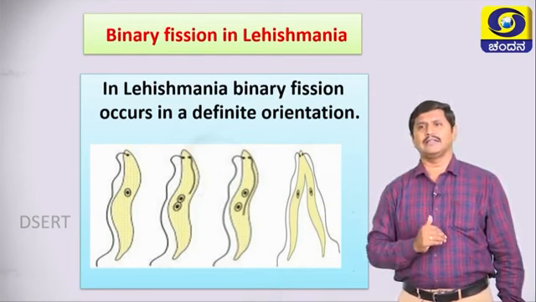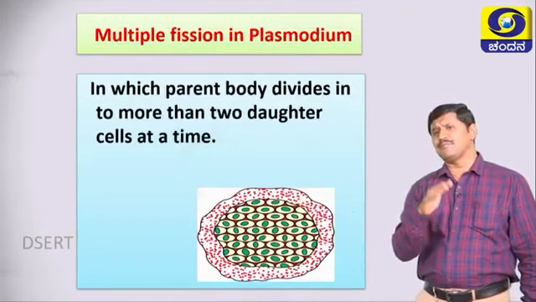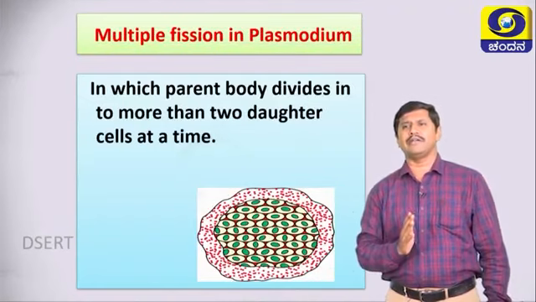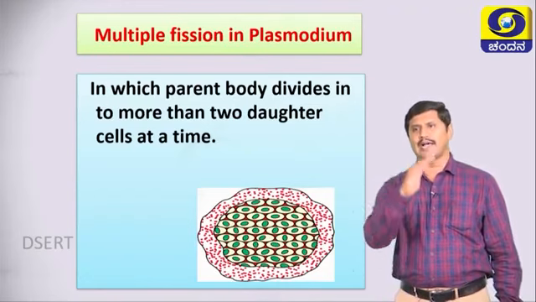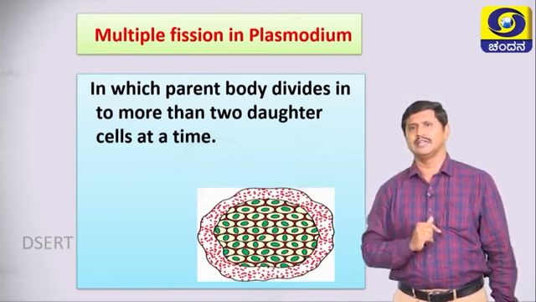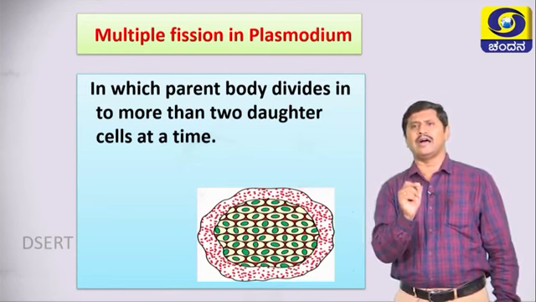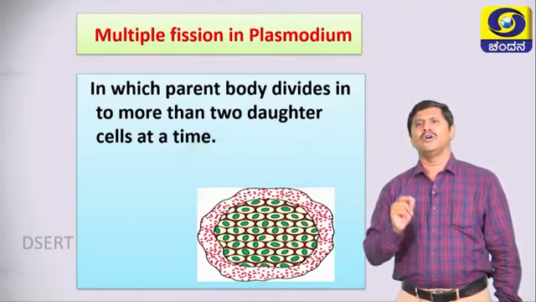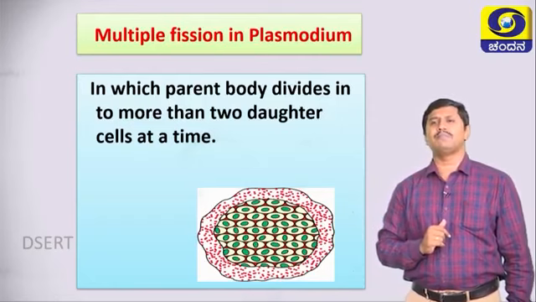Next, move on to the next slide, that is multiple fission in plasmodium. In plasmodium, the parent body divides into more than two daughter cells at a time. Remember students, in plasmodium the parent body divides into more than two daughter cells at a time. It is called multiple fission.